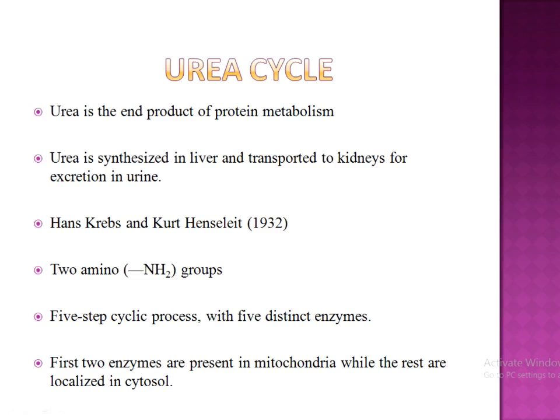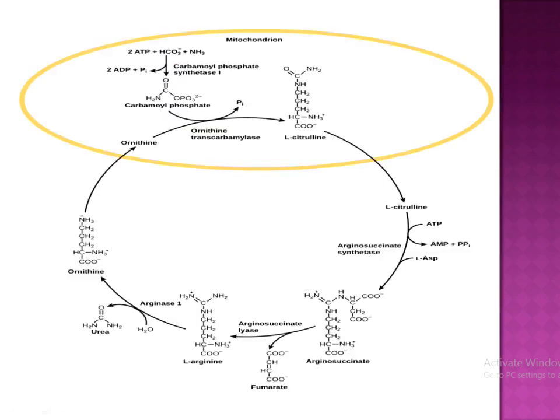Urea has two amino groups. One is derived from ammonia and the other from aspartate. Urea synthesis is a 5-step process using 5 different enzymes. 2 enzymes are present in mitochondria and the other enzymes are localized in the cytosol. Let's see the cycle. This is the urea cycle.